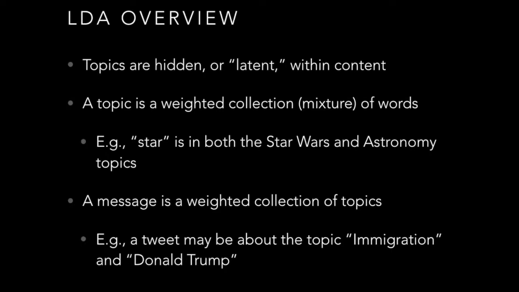Whereas the other 18 topics we may have may be about Star Wars or astronomy or whatever. So when you look at this message, you would say the topic about immigration has a high weight and the topic about Donald Trump has a high weight, but the other topics have a low weight. So this is the construct that we have, where topics are weighted collections of words and messages are weighted collections of topics. And we use the words in the message to figure out what those topics are.